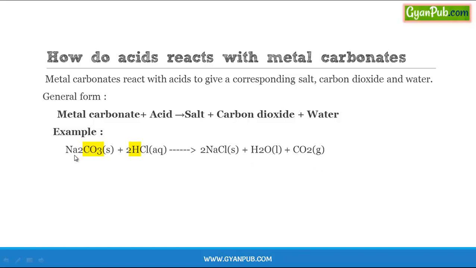So here the metal, that is sodium, displaces hydrogen from the hydrochloric acid and combines with the remaining part of the acid to form sodium chloride salt, and the displaced hydrogen reacts with the carbonate ion to form water and carbon dioxide.